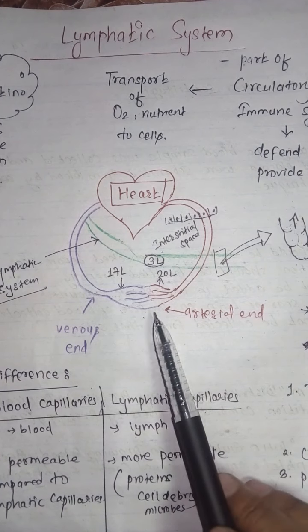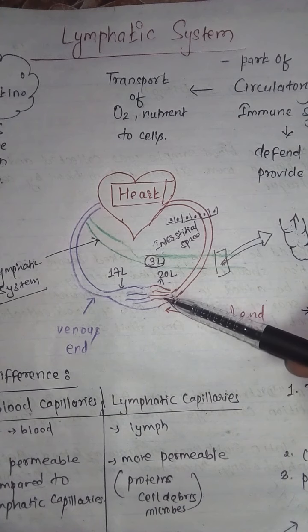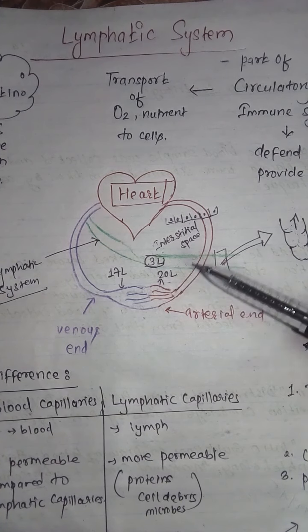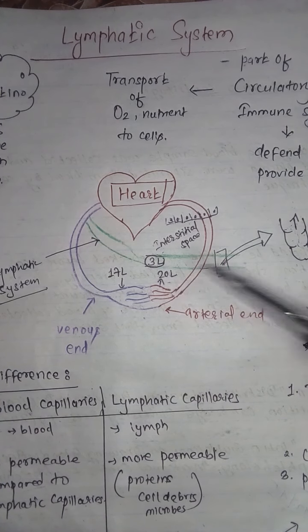From the arterial end there is leakage of fluids, that is permeability of the fluids. About 20 liters of fluid will be leaked.